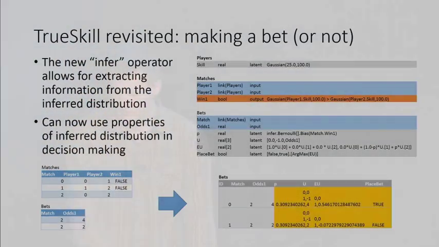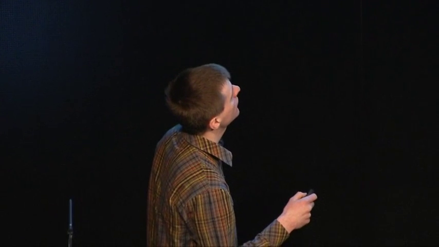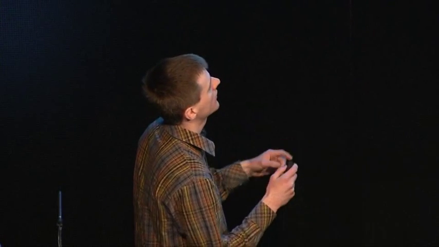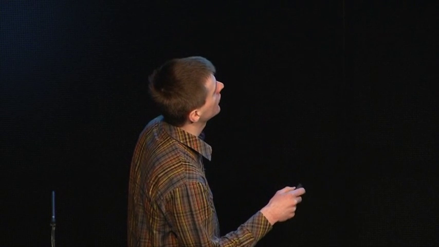So let's start with queries, and to illustrate how they work, let's consider the TrueSkill example again. But this time we want to decide whether it's worth placing a bet on one of the players participating in a given match, given the odds for this player. That is the amount of money we get for every pound we bet on that player.